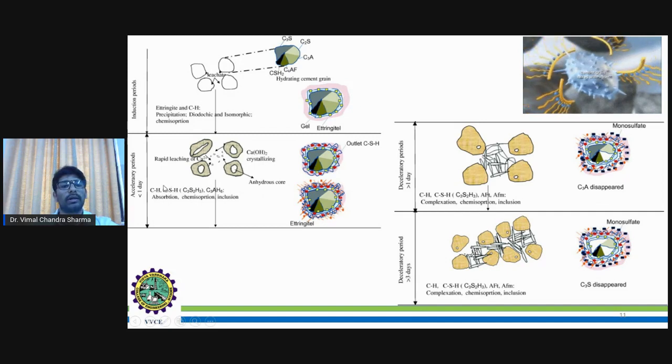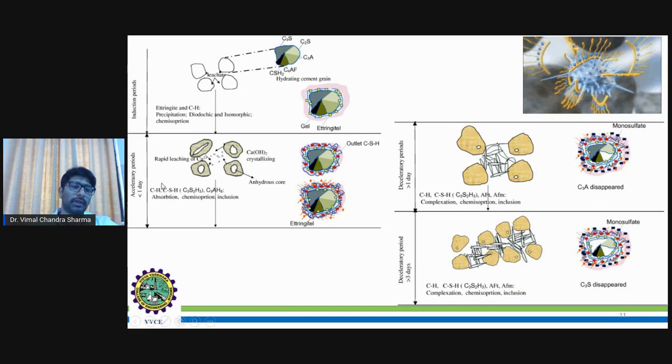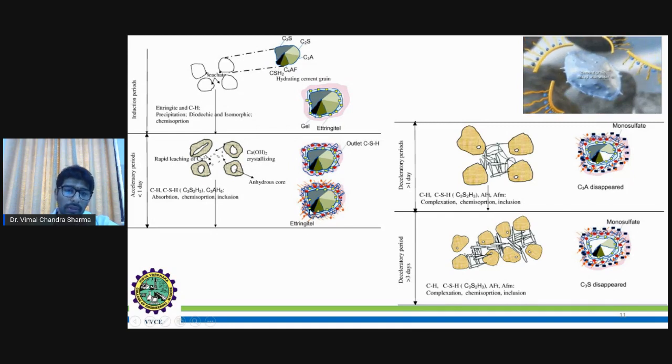When these three are in the presence of oxygen, again a lot of energy will be produced, but less than during the induction period. As the name itself suggests, heat will be generated due to this CSH composition, and it will continue for some time. As you can see here, ettringite will be formed because of this composition C, S, and H.